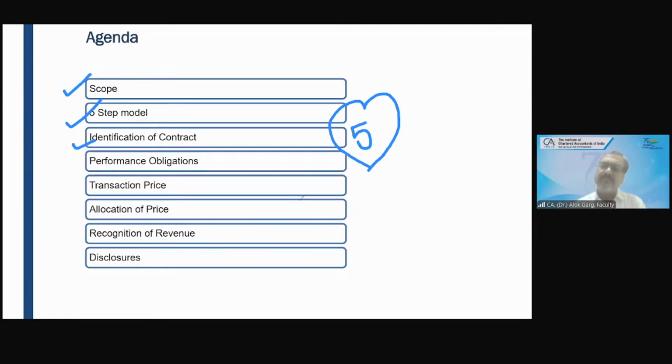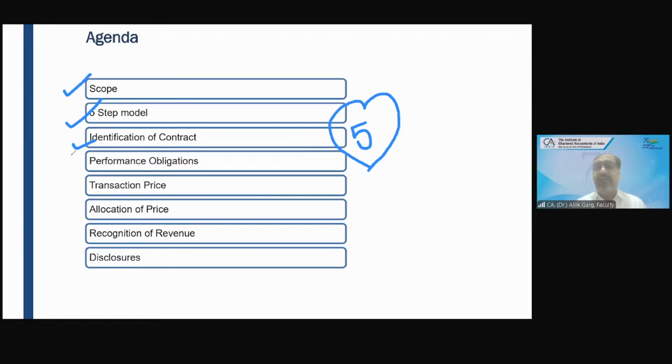Okay. So now coming back to my scope, the first step in measuring any revenue of any company is to identify whether it is a contract with the customer.